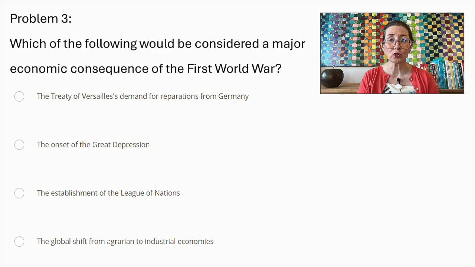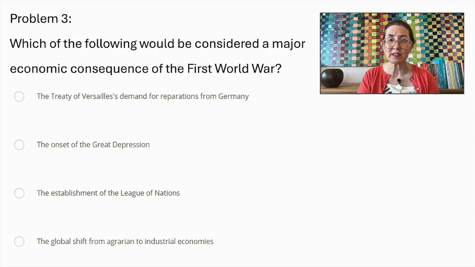The First World War had several profound impacts, but not all the commonly cited effects were primarily economic. The onset of the Great Depression, although a major global economic disaster, occurred over a decade after the war and was influenced by multiple complex factors beyond the war itself, such as stock market speculation and banking failures.